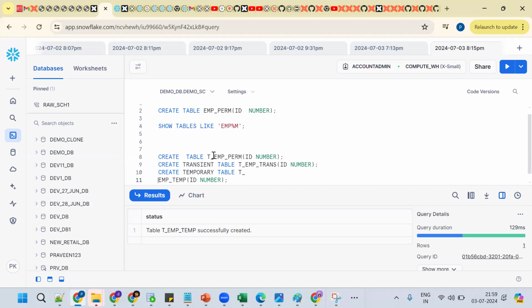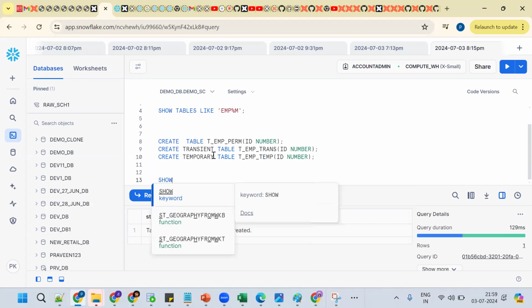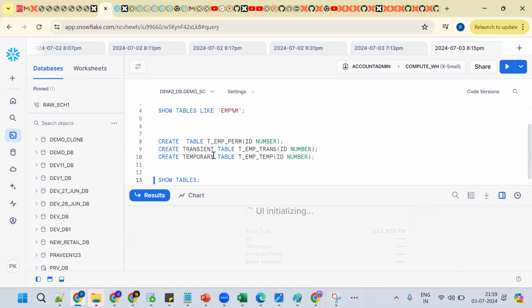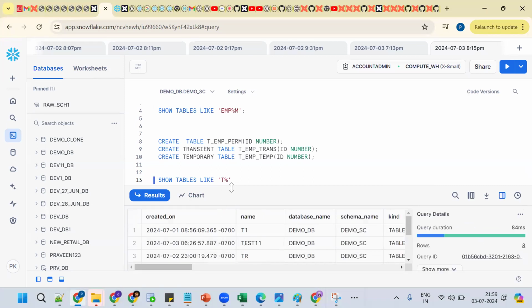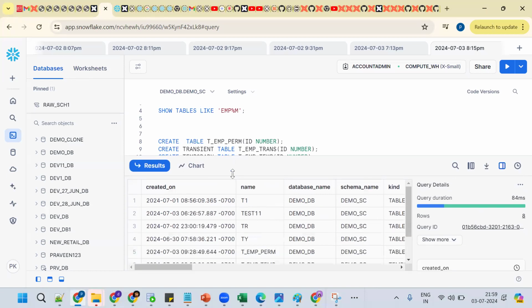Go for show tables. Show tables is fine. Now what happened? I want to get only these three tables. How to get only these tables? Go for pattern matching, like T percentage. Then you'll get these three tables. Now tell me, how to find these three tables?